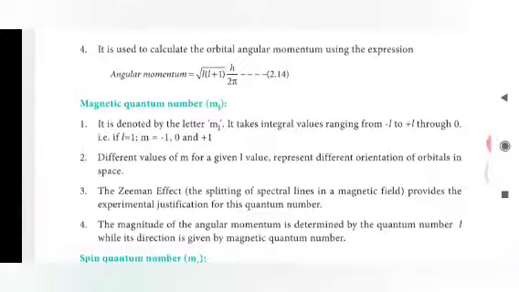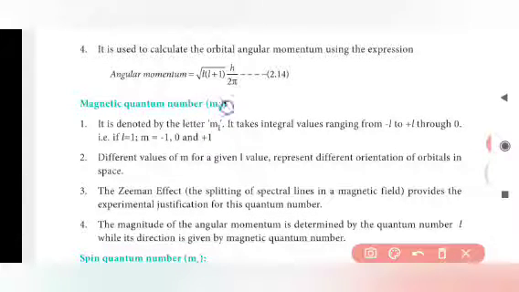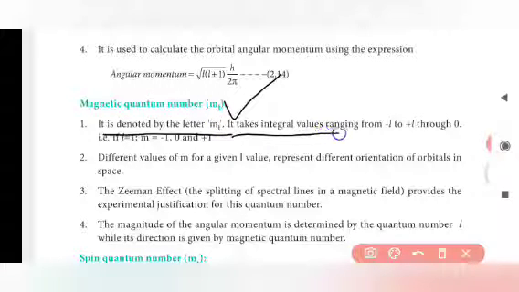Let's see the magnetic quantum number. It is denoted by m. The magnetic quantum number takes integral values ranging from minus L to plus L through 0. Here it is denoted by the letter m subscript l.